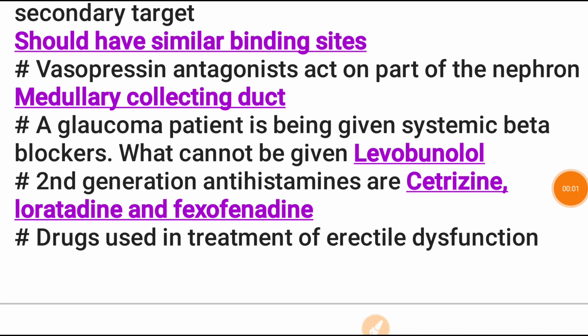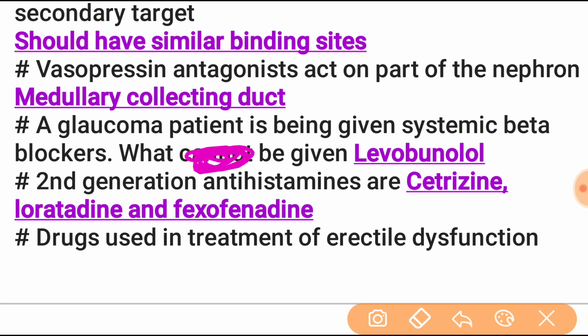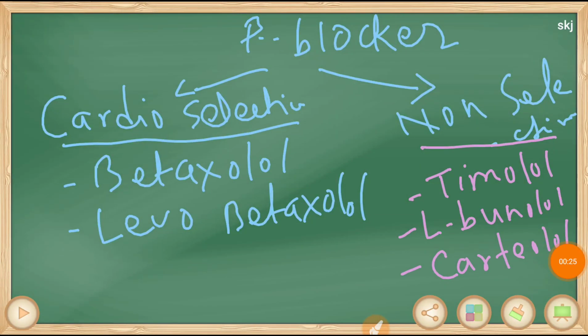A glaucoma patient is being given a systemic beta blocker. What to be given? Levobunolol is given. In glaucoma, many drugs are used; I am mainly focused on the beta blocker.